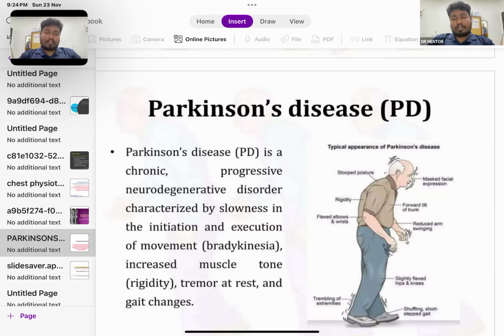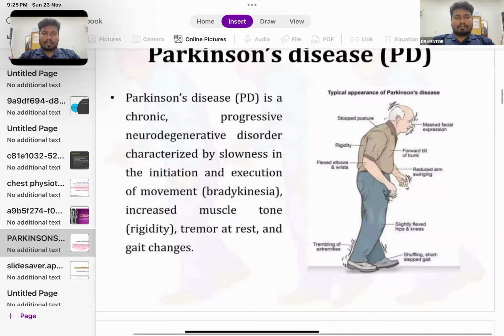The gait will be very short stepped, so the cadence, the number of steps per minute, will be reduced. Okay, so these are the important areas you need to focus on, and you will be getting questions here only. The classical features, that's why I keep insisting that you get a good knowledge of the clinical features of Parkinson's disease, and that is the important area.